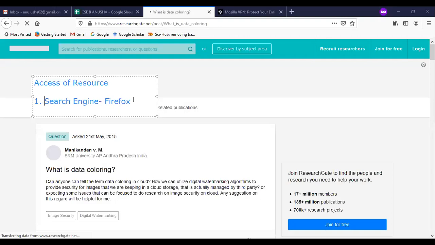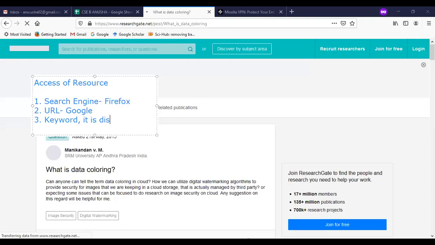Okay, and then next I am going to the second step. What is the second step there? I need to give a URL, because Firefox is a search engine which provides the environment to search for that one. So I need to provide the environment, which is the URL for Google. And coming to the third one, I need to enter the keyword for the searching. So the keyword has been given to that one.